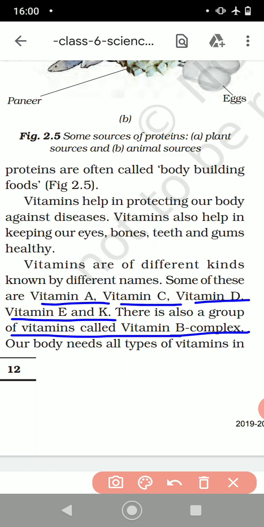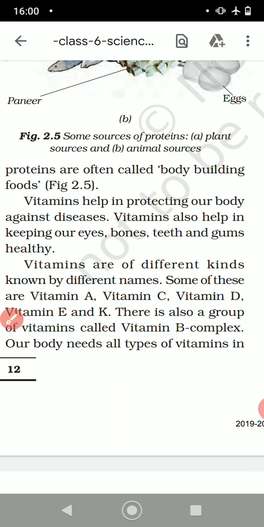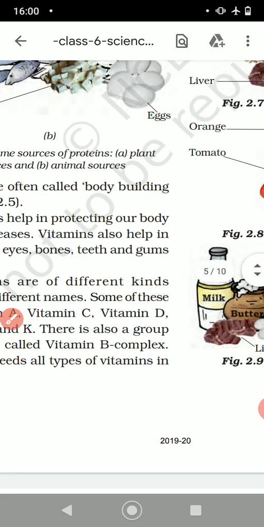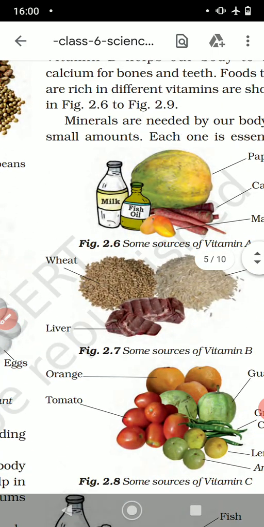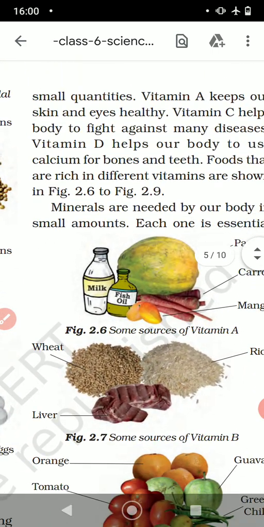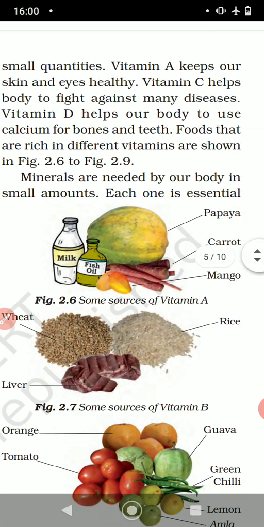It has a group of vitamins: vitamin B1, B2, B3, B4, B6, B12, like this we have lots of vitamins there. So that is vitamin B complex. Our body needs all types of vitamins in our food. So here you can see all the vitamins are needed by our body in very small quantities, right children?